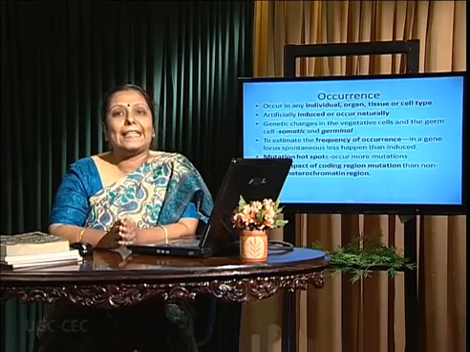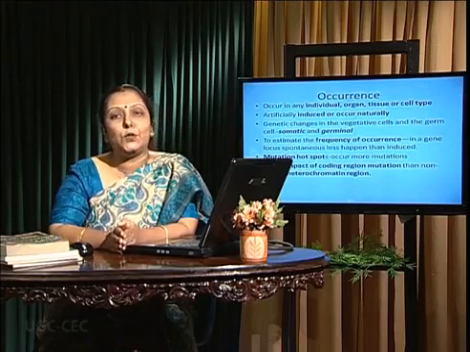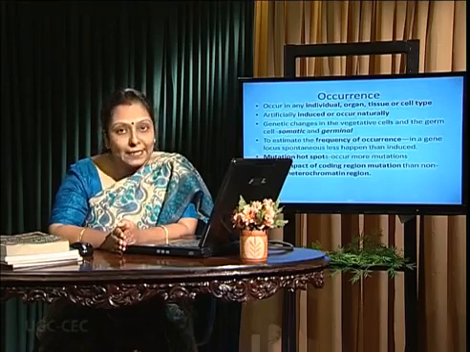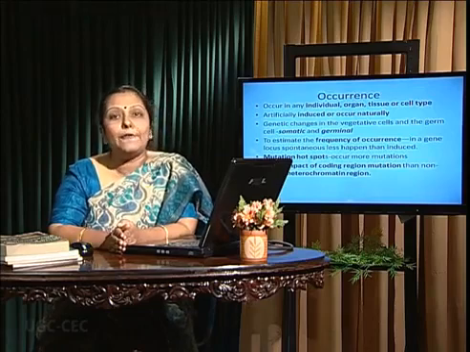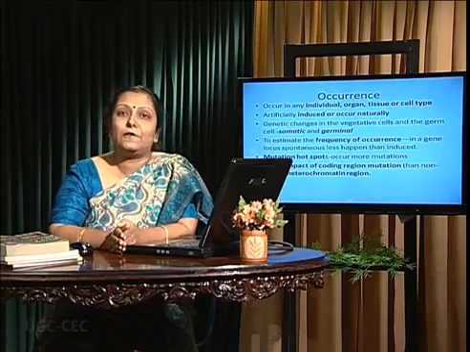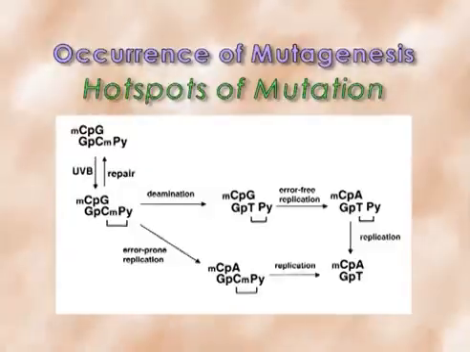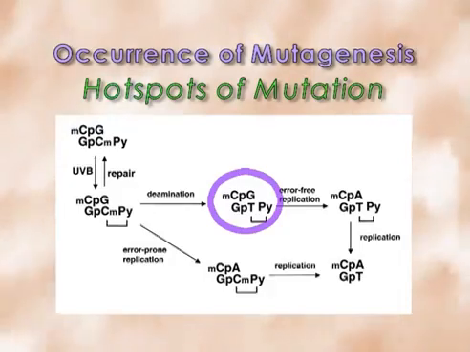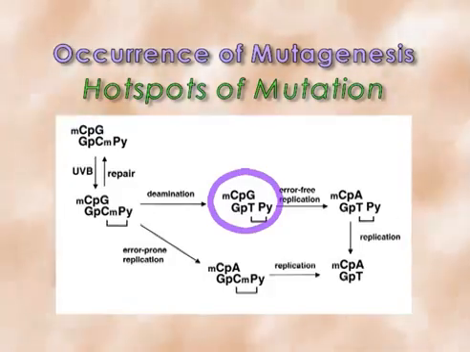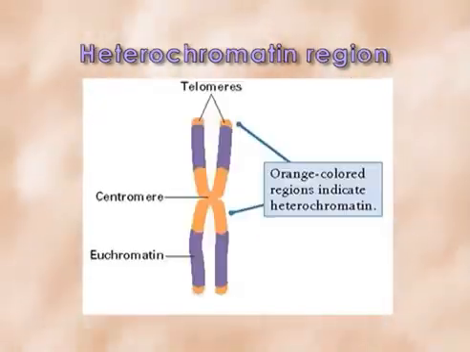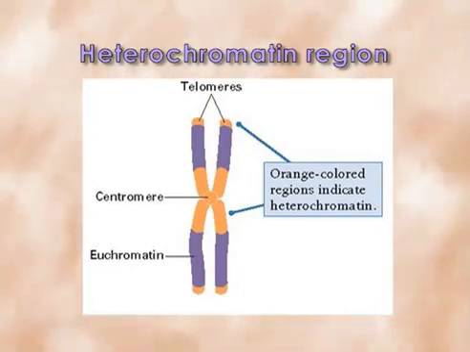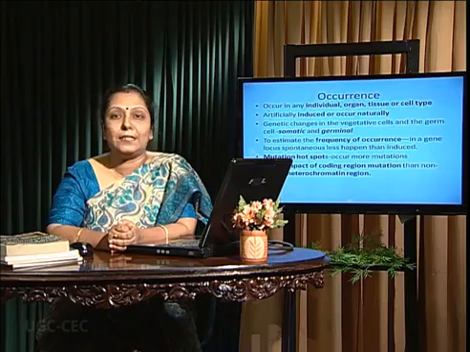It may occur at any gene, any cell, any tissue or organ, may be somatic or germinal. High frequency is observed in non-coding genes and some regions called mutational hotspots, the CpG region. It was found that in the heterochromatin region, much more mutagenesis happens than in the coding region, because heterochromatin is a non-coding region.